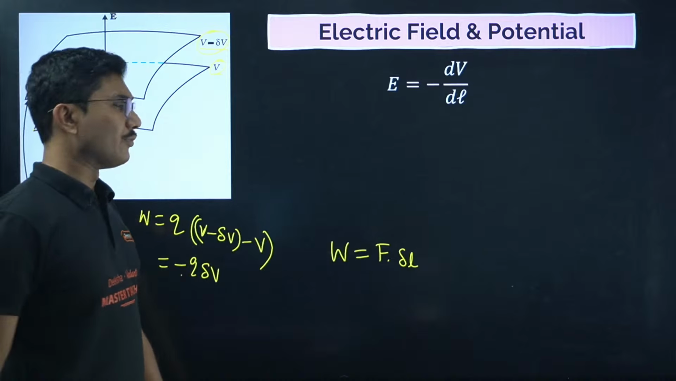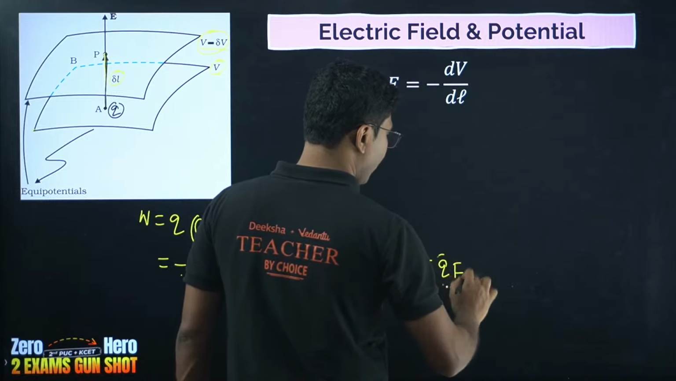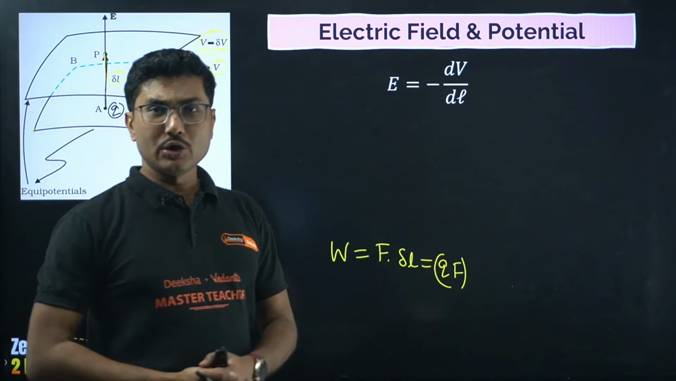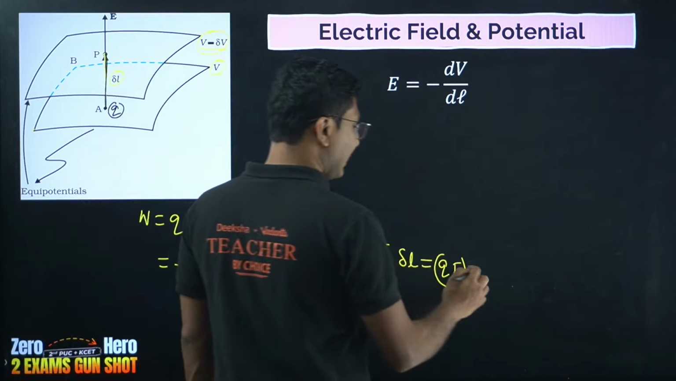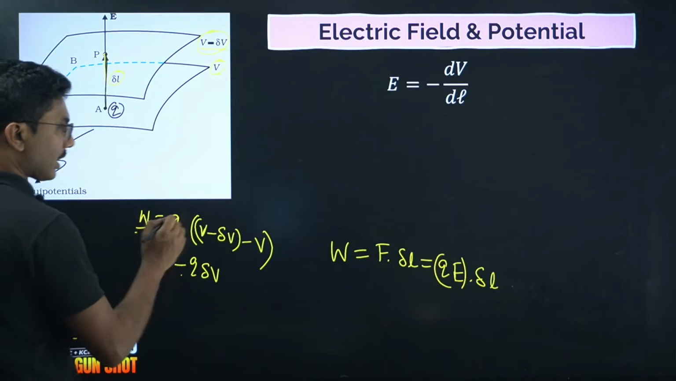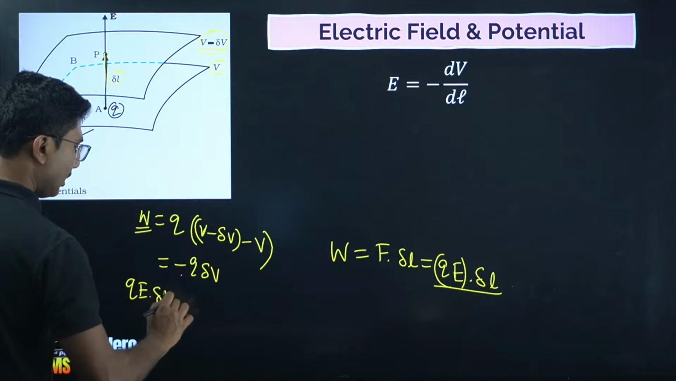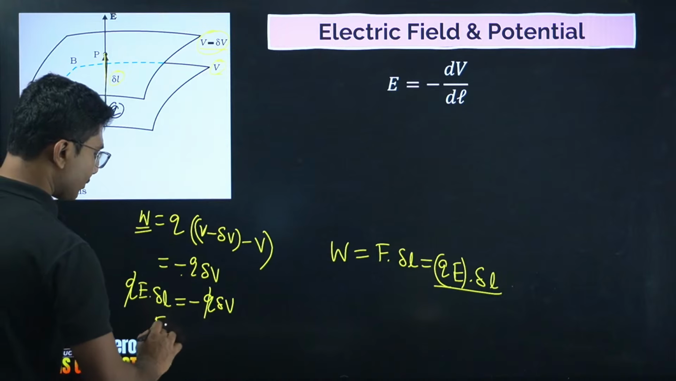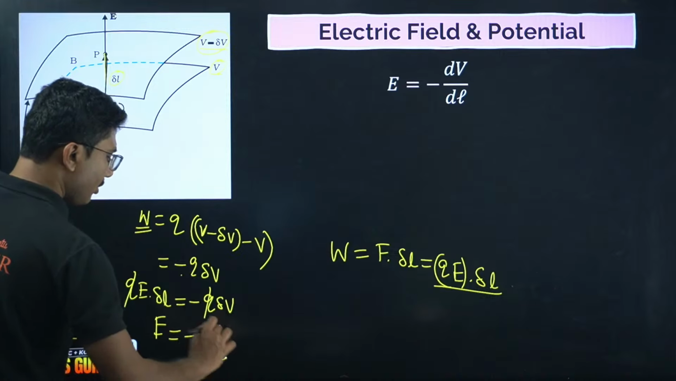So what is the electrostatic force? The electrostatic force in an external electric field is given by q into E, as we studied in our last chapter. Now that force into delta L is the work done. Now we use the earlier formula: instead of work done, we put q into E into delta L, which equals minus q into delta V. The q cancels, and we get E equals minus delta V by delta L. This is the derivation for your PUC exam.